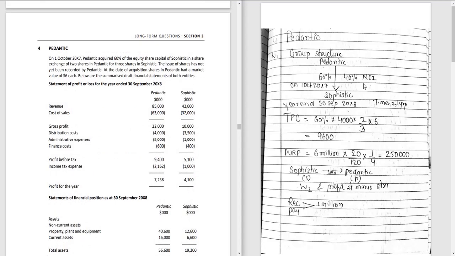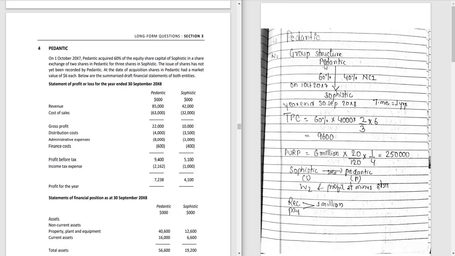So what is it saying? On 1st October 2007, Pedantic acquired 60% of equity share capital of Sophistic in a share exchange of 2 shares in Pedantic for 3 shares in Sophistic. While solving this question, we have to do some 5 workings. So first is the group structure. We have to prepare a group structure.